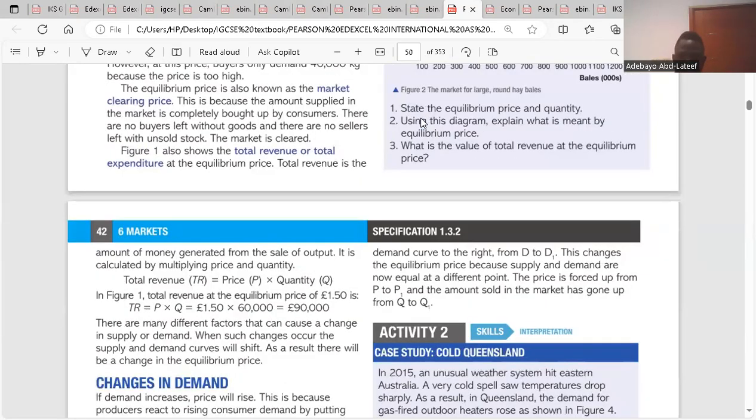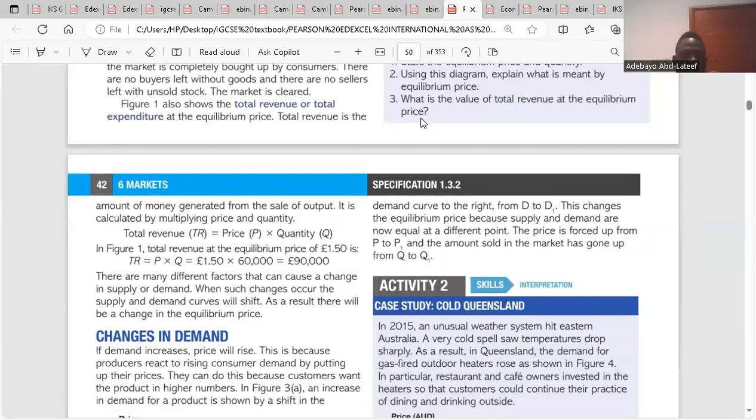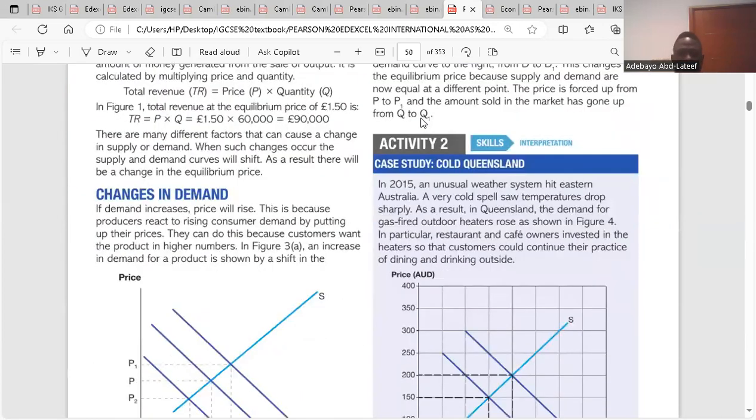Total revenue is the amount of money generated from the sale of output. I think that is clear. So it is price multiplied by quantity sold. Clear. So we go to changes in demand.